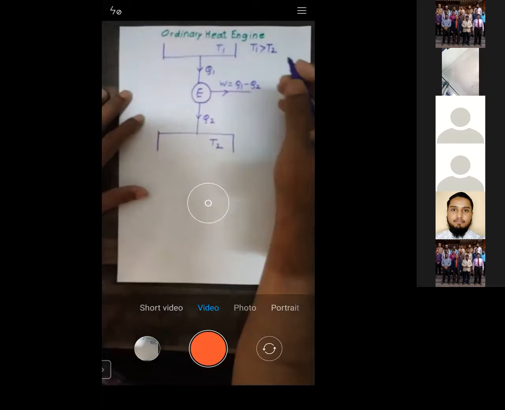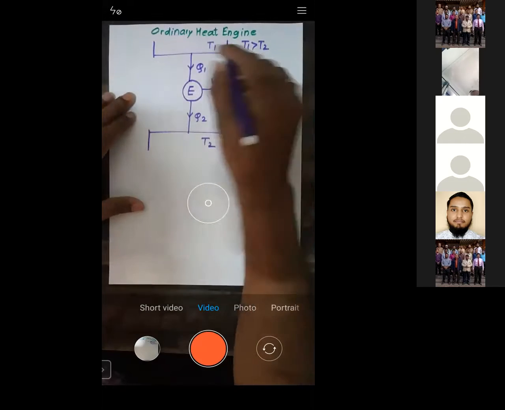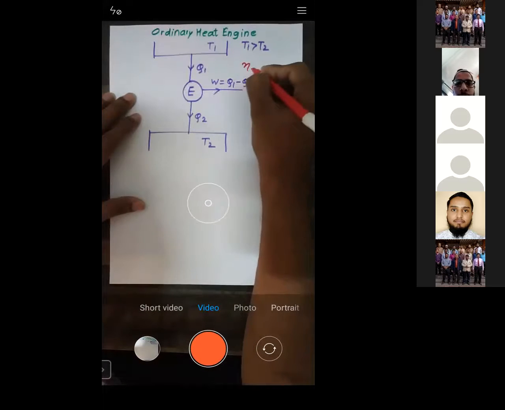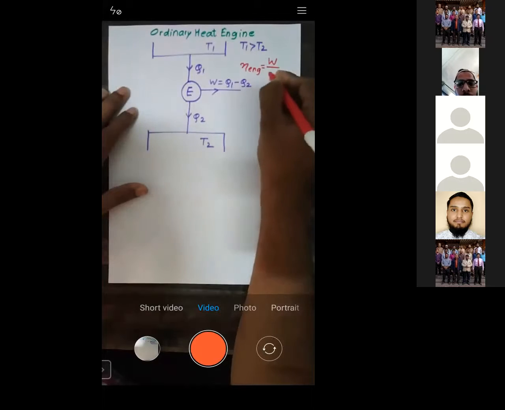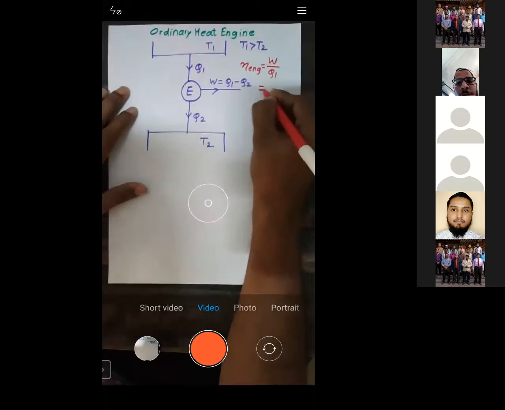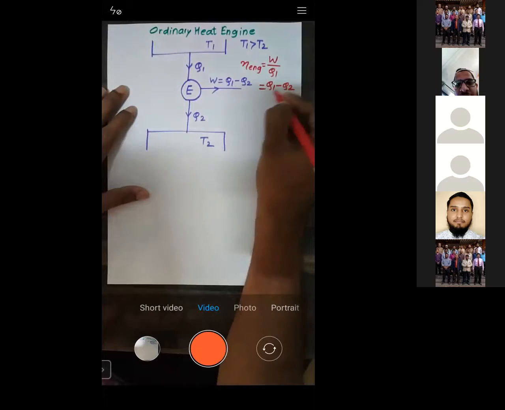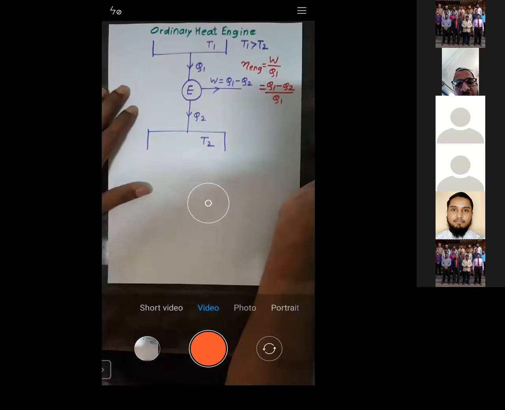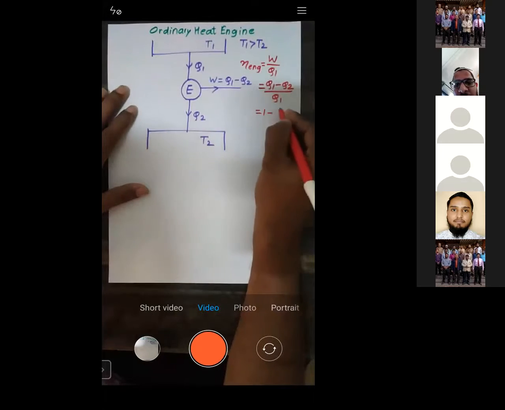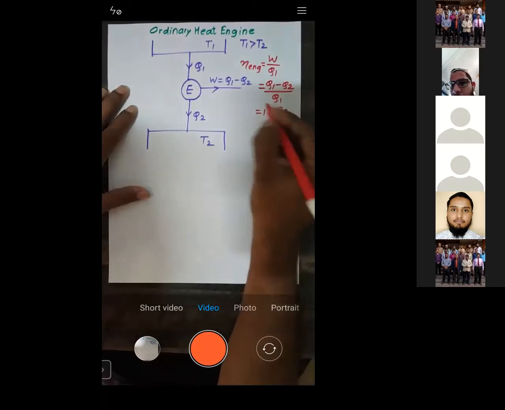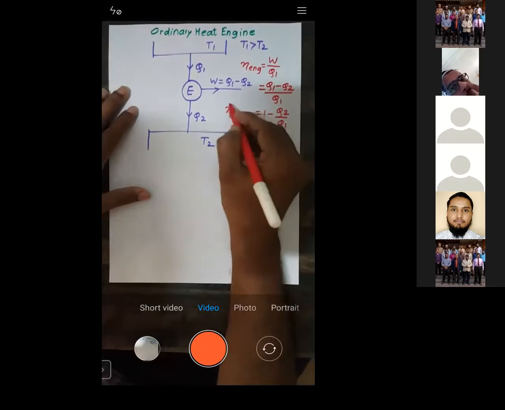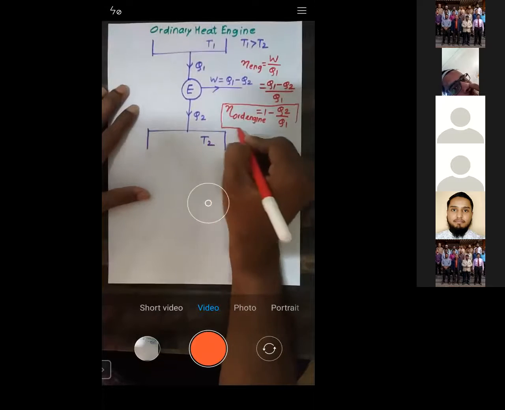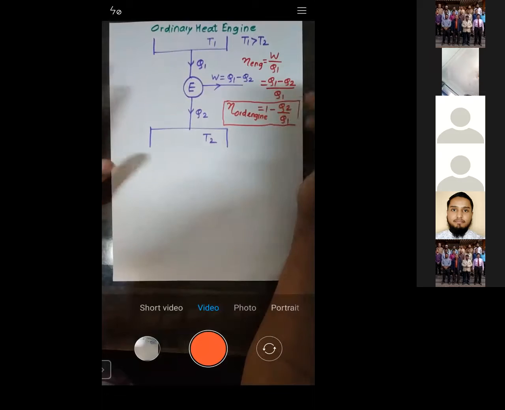Now, my simple question: how shall we calculate the efficiency of this engine? Efficiency of an engine is given by work done upon heat supplied. The work we develop is Q1 minus Q2, and the heat supplied is Q1. So we get 1 minus Q2 by Q1. This is the formula for efficiency of an ordinary or normal heat engine. I repeat, simple: 1 minus Q2 by Q1.